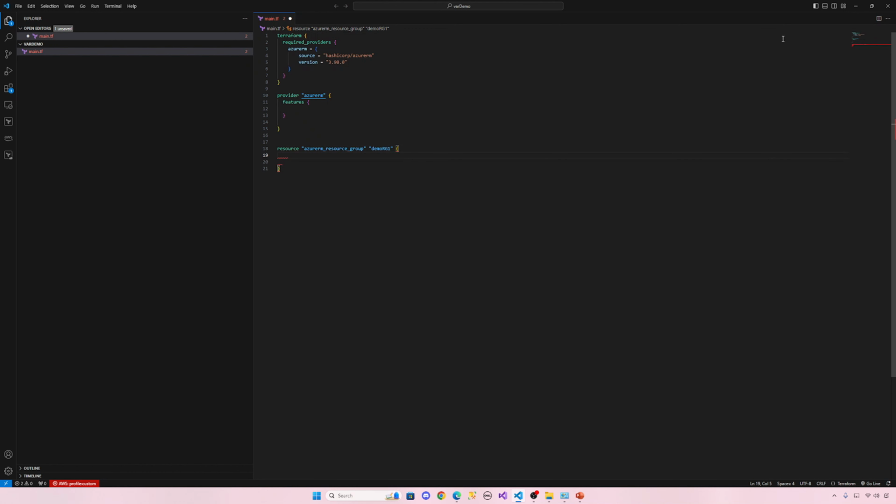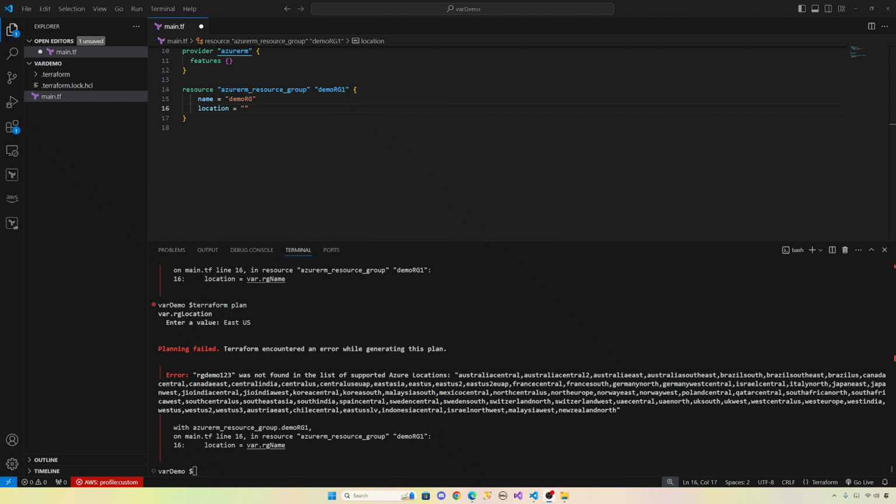Now inside this, we need two arguments, which are required. That's the name of the resource group, demo_rg, and the location. Let's give East US. So we have successfully created a resource with the demo_rg name and location. We don't want to hard code this.